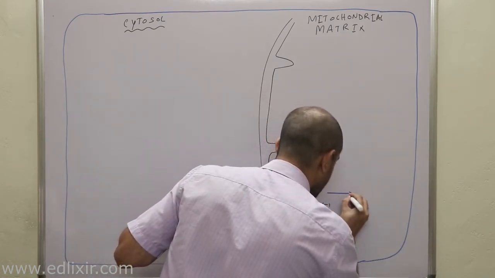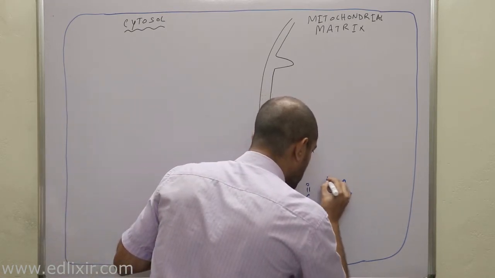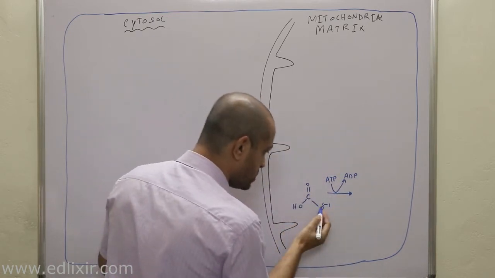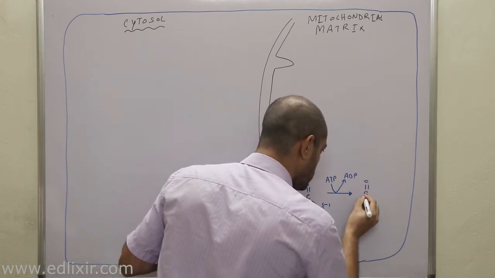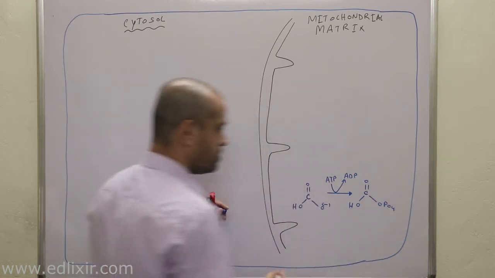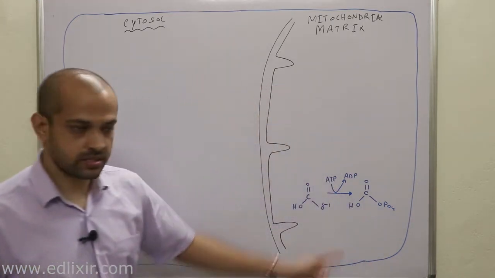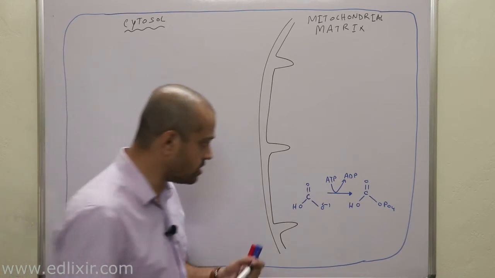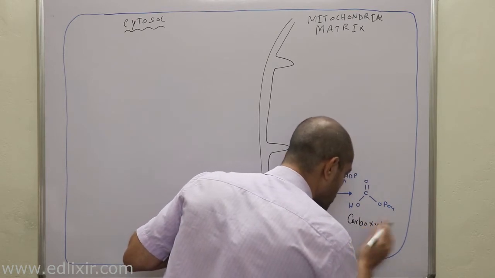Now listen, at first what will happen is ATP will give out a phosphate, and this phosphate will bind with this particular oxygen. That is, the molecule will look like this. Okay? Clear? This is actually the structure of the molecule. This is called carboxyphosphate. This is called carboxyphosphate.